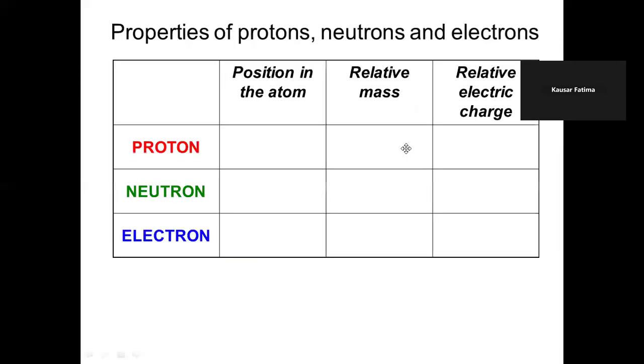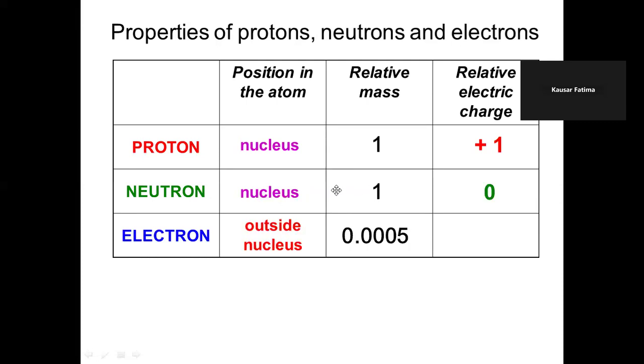Protons, neutrons, and electrons. The proton resides in the nucleus. Its relative mass is 1 and its relative charge is positive. Neutrons also reside in the nucleus with protons, and they play a role in the stability of the nucleus. Their relative mass is also 1, and they have no charge. Electrons are outside the nucleus, their relative mass is 0.0005, and their charge is negative.